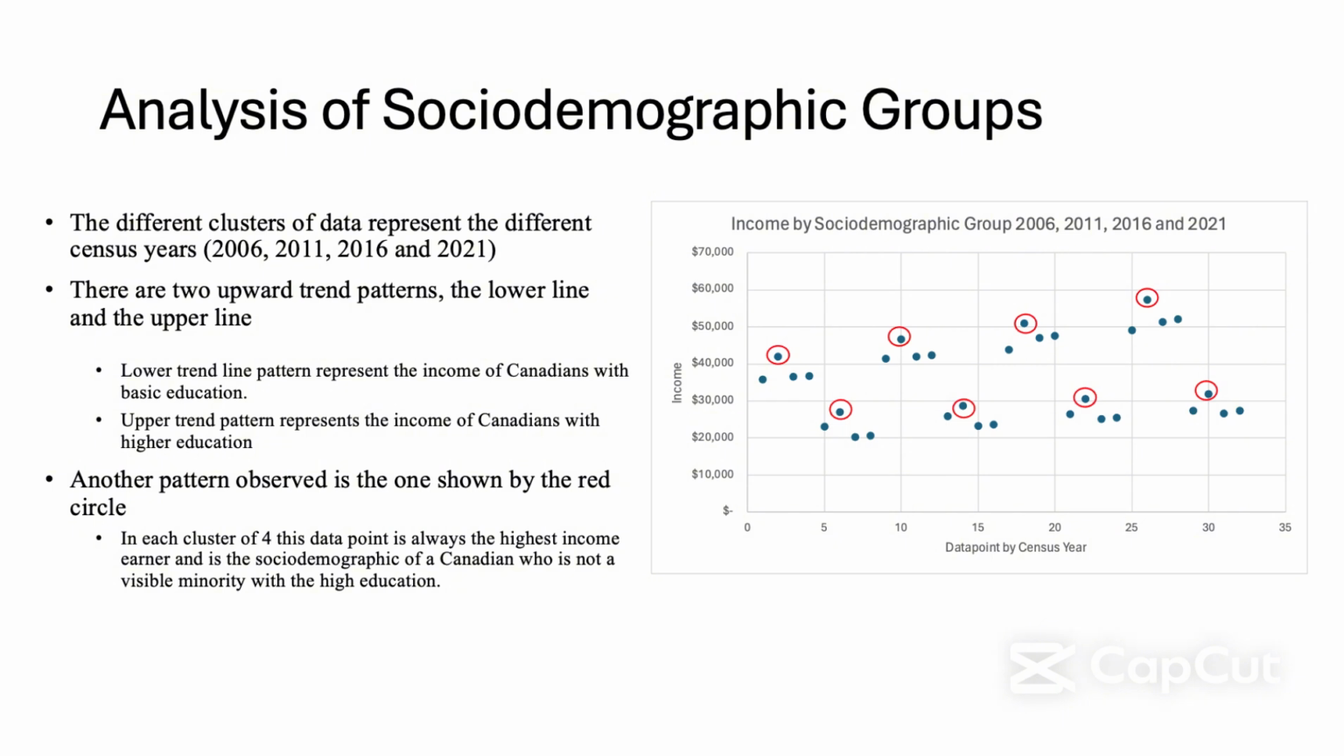A sub-pattern observed is the second data point in each cluster of 4. This data point is always the highest income earner and is the socio-demographic of a Canadian who is not a visible minority with a high education.